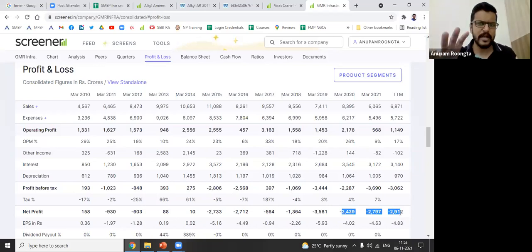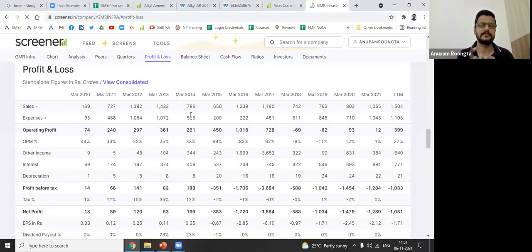Now there are cases which, though I could not find that right now, the company which I was quoting earlier, it is now making profits again, losses again. There was a company which was making profit, the main entity, but the subsidiaries were making losses, because of which the net profit for standalone was good. It was positive, but after including the subsidiary numbers, it was going negative. So I told you in session number 3, always look at consolidated data. But at the same time, also click on standalone and see how much difference there is. Just see if the subsidiary is pushing the company up, or is it pulling the company down.